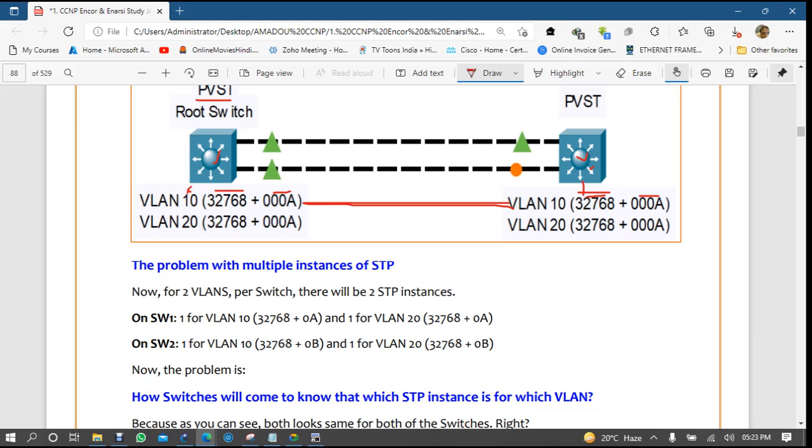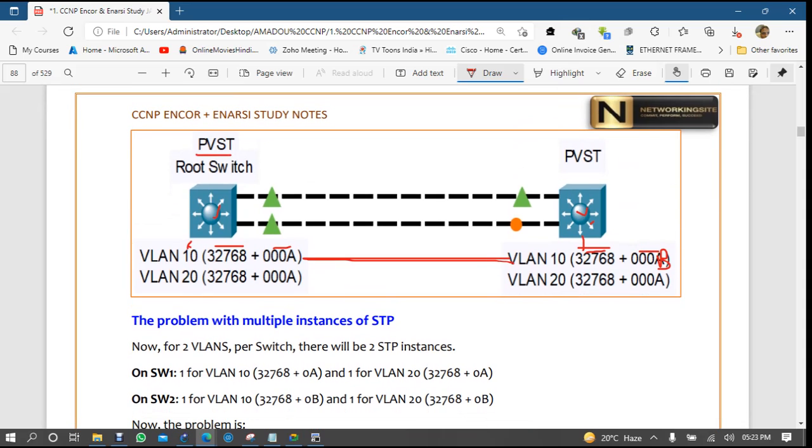They're same right now. Okay, sorry, instead of B I have written A. Okay, B. Now tell me, which one will become root for VLAN 10? The A, right? Okay, for VLAN 20, A too, same, this switch A, right?